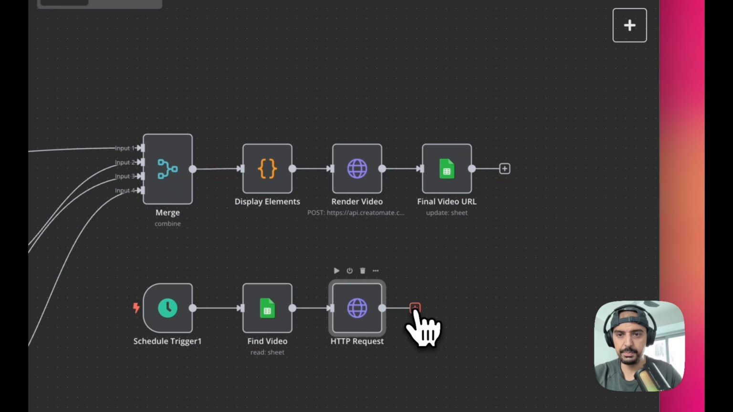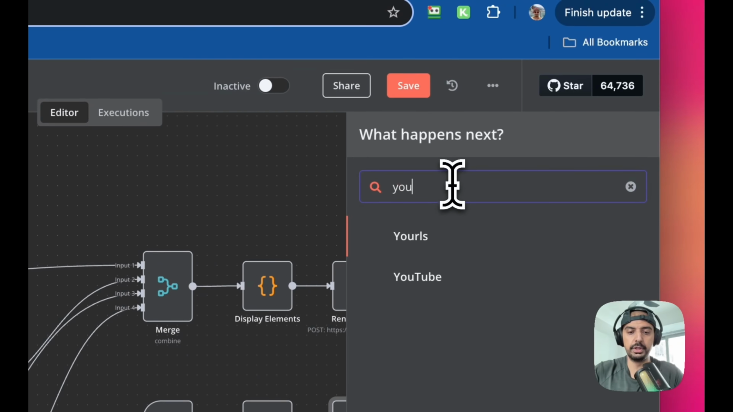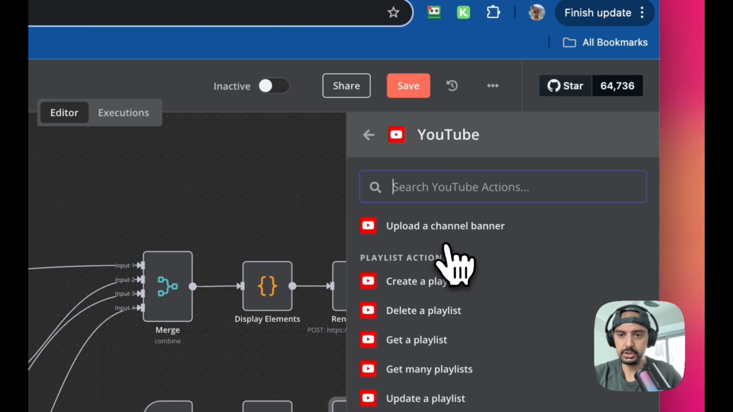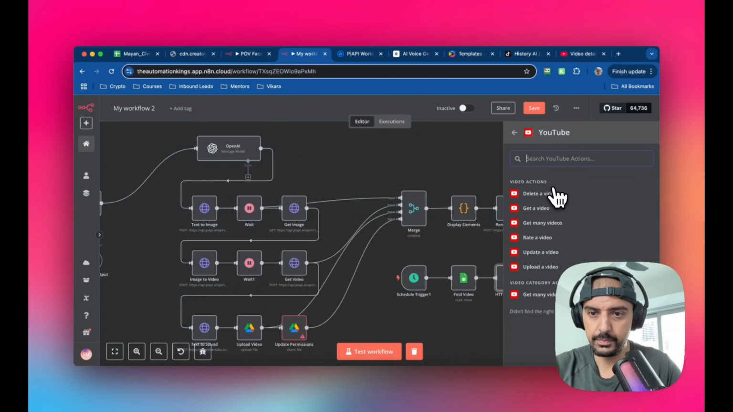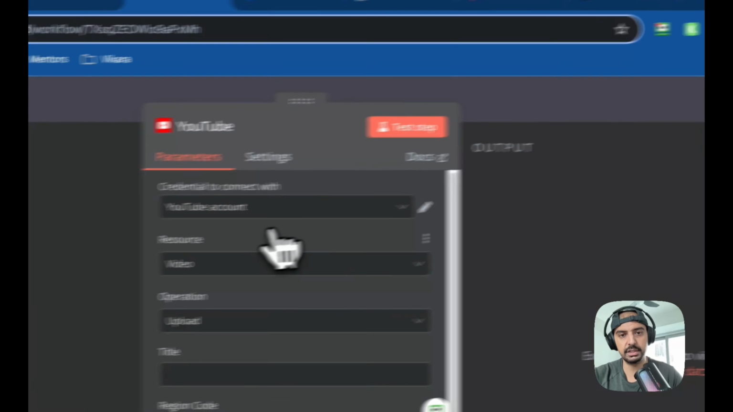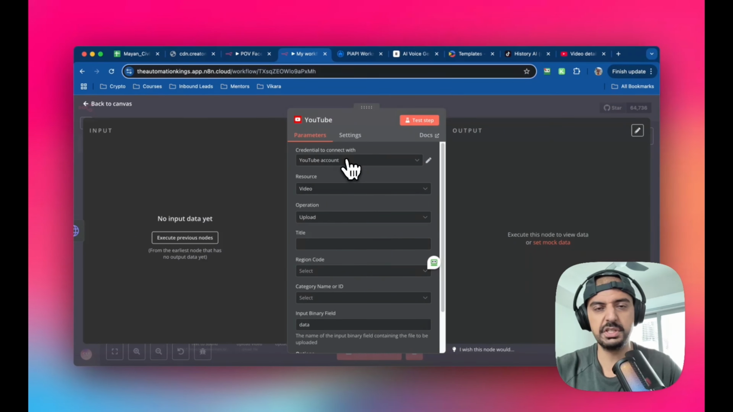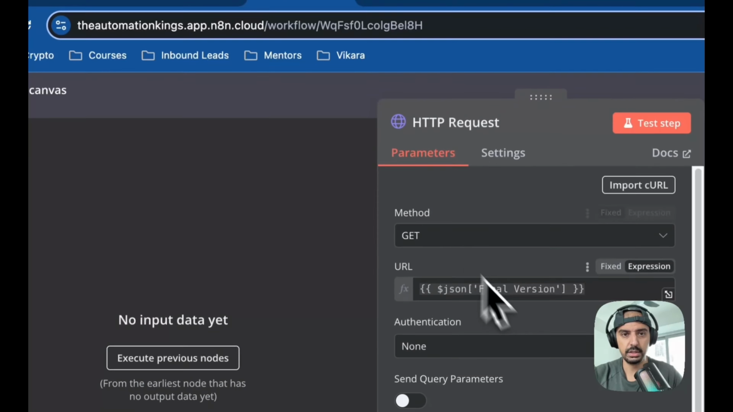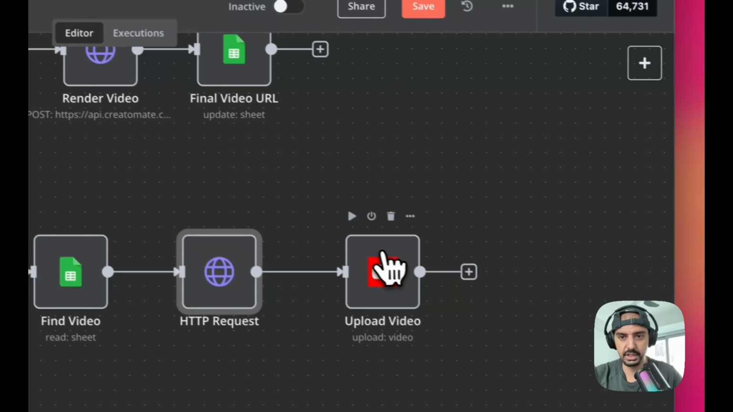And then the last one is going to be YouTube. You want to upload it. Okay, so find a new YouTube load, and you want to look for upload a video. This is it here. Okay, again, connect it up to your YouTube account. So this is just like a Gmail G Suite connection. The resource is video, the operation is upload. And for title, you can just take whatever is in here as a dynamic field.